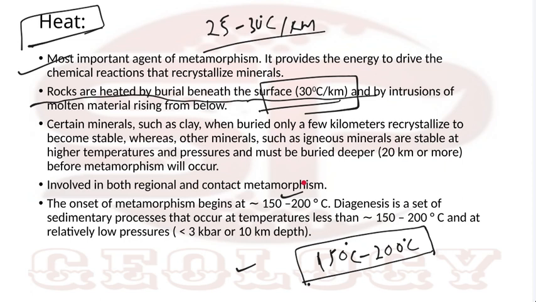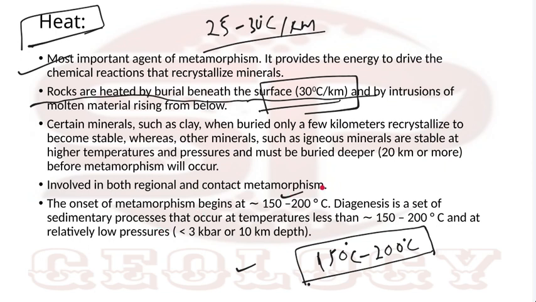That depends upon the composition of the rock. So the least is 150 to 200 degrees centigrade, after diagenesis. And where it ends also depends upon the composition of the rock, whether it will completely melt or partially melt to produce a hybrid rock called migmatite.